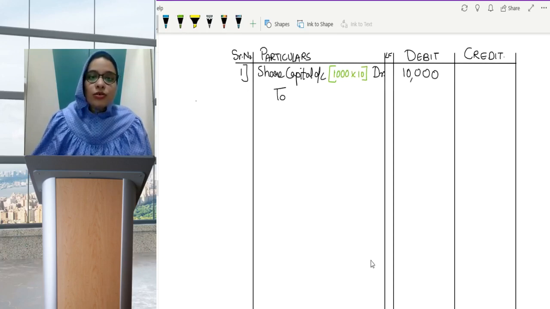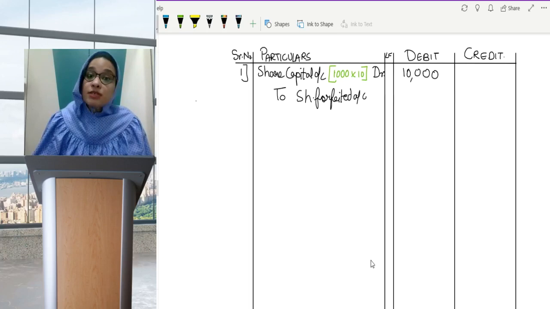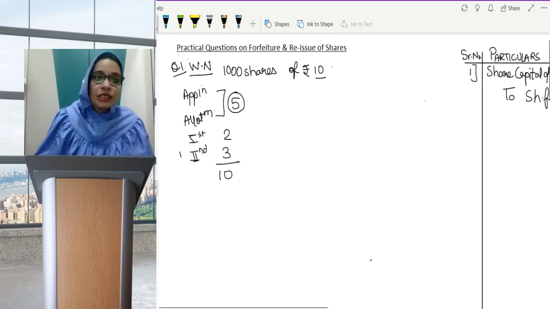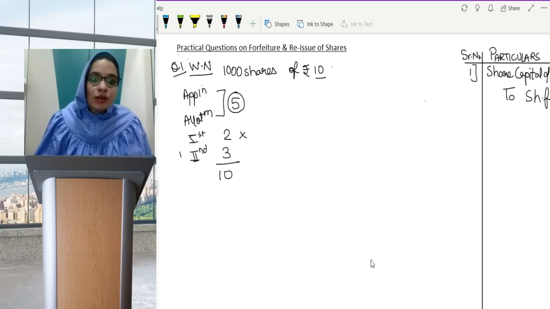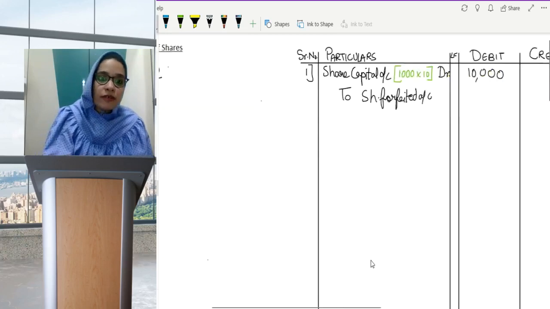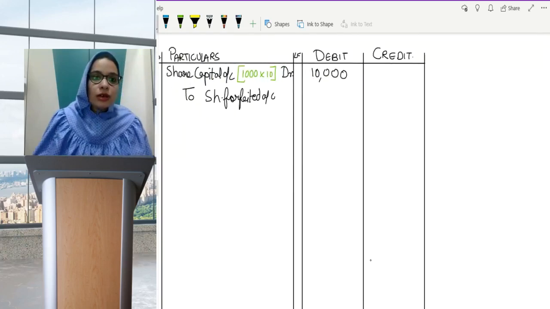To share forfeited account. How much amount goes in share forfeited account? The amount which we have received on shares. We can read in the question that 2 and 3 is not received, so the remaining 5, which comes as a balancing figure, is received. So 1,000 into 5 is 5,000, which we have received.